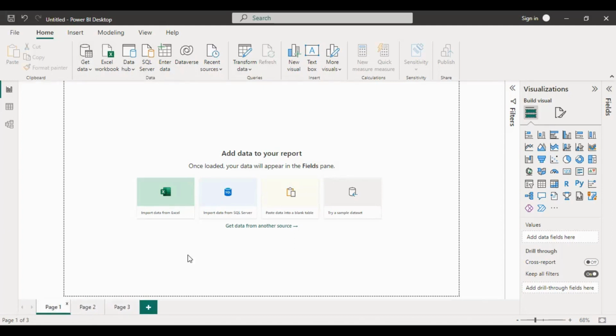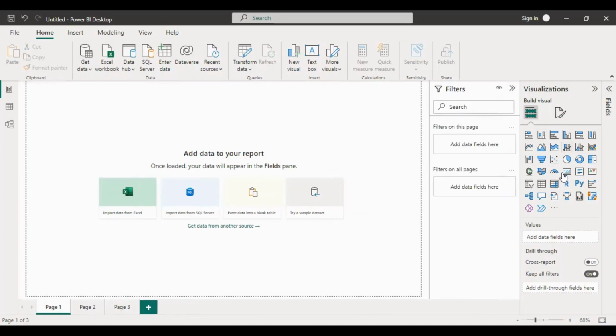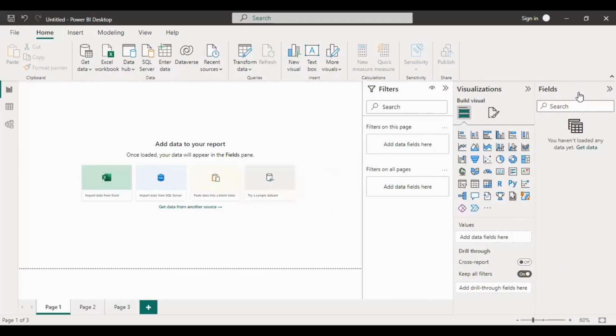Now we are moving to the visualization panel. We call it the visualization pane. The visualization pane allows you to change visualization, customize colors or axis, apply filters, drag fields, and more. Next is fields. The fields pane allows you to drag and drop query elements and filters onto the report view or drag to the filter area of the visualization pane.